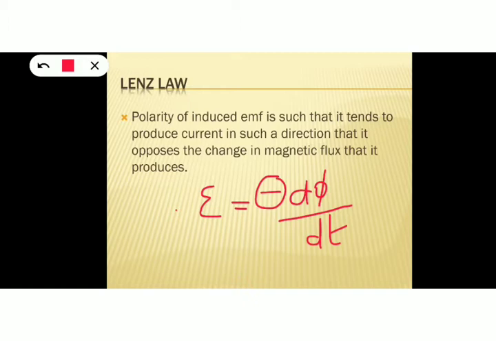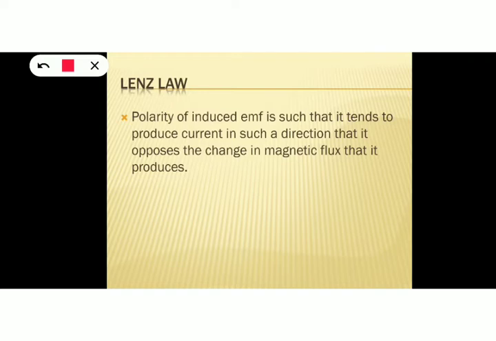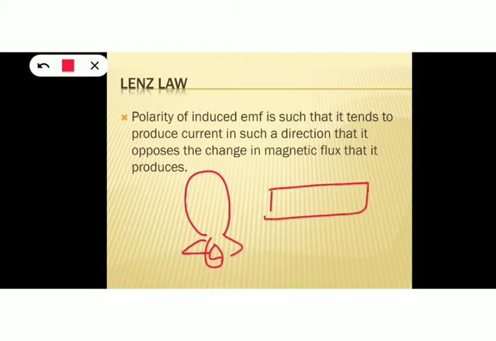This Lenz's law is based on the conservation of energy. So how can you explain Lenz's law as the conservation of energy? For that, just consider this case. See, what was Faraday's experiment? He took a coil connected to a galvanometer, then he took a magnet with north and south pole. So, suppose the north pole of the magnet is brought closer to the coil.